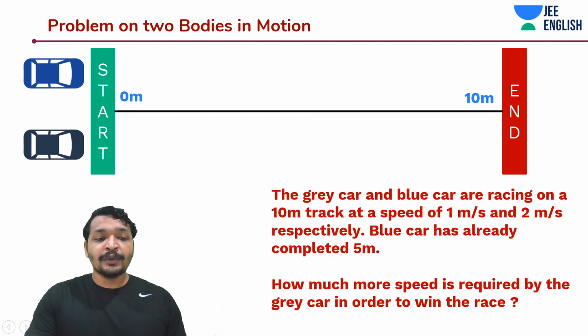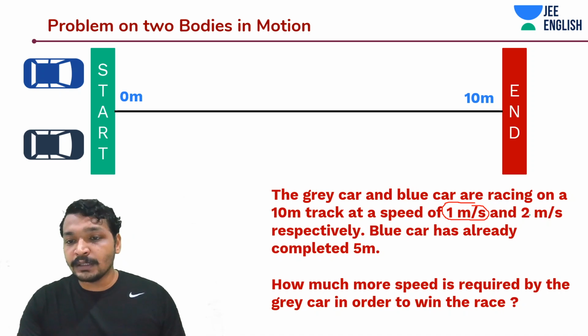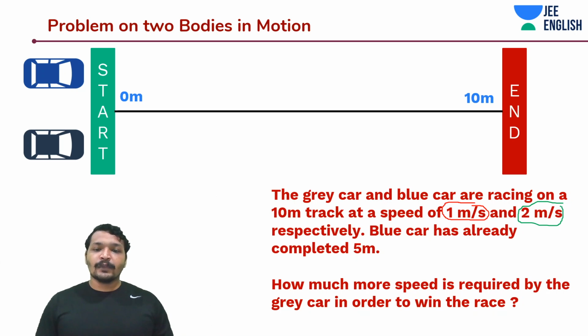I'm going to do a little thing over here. I'm going to mark the grey car speed with red. So, grey car is moving with 1 meter per second, whereas the blue car is moving with a different speed, that is more speed than that of grey car. That is 2 meters per second. So, blue is faster.